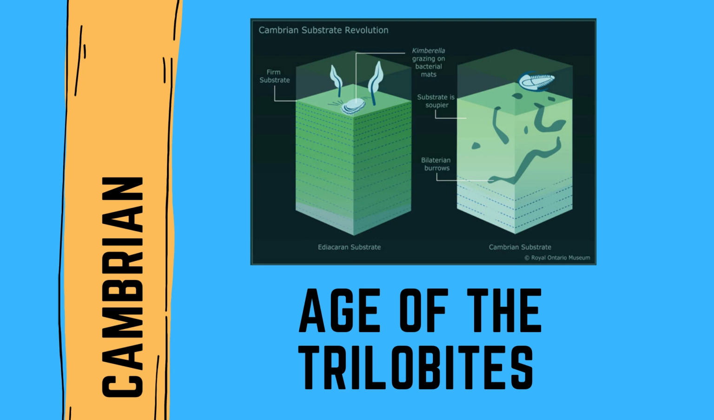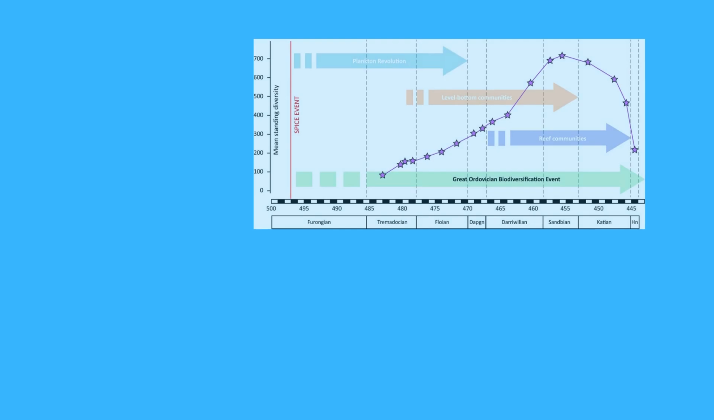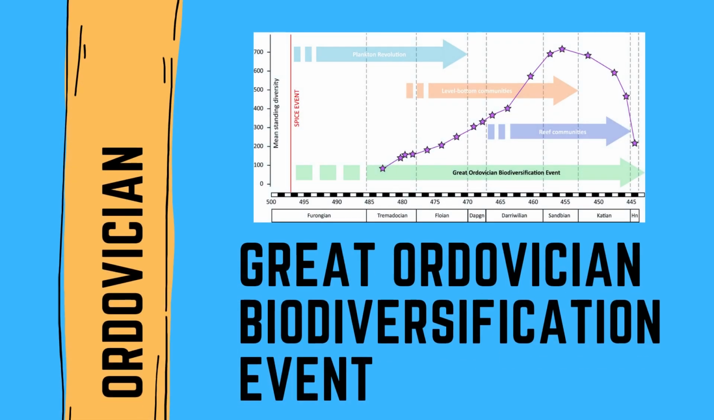Next, we have the Ordovician period, which is where we start to see primitive plants appear on land. We start to see corals, seaweed, and fungi, and we see the Great Ordovician Biodiversification Event, which is characterized by a sustained increase of marine biodiversity. There's also a lot of volcanic activity, and a huge extinction event takes place, likely due to glaciation.